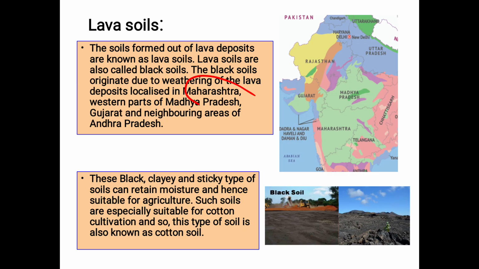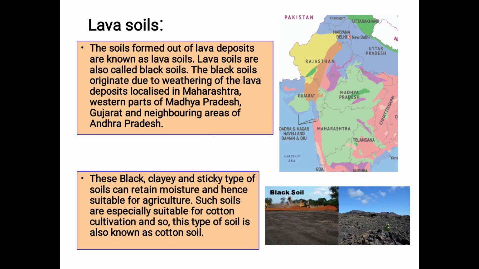localized in Maharashtra. So in India, they are found in Maharashtra, and the western part of Madhya Pradesh. Even in Madhya Pradesh, the western part. So this is Madhya Pradesh, right? So somewhere here you will find them. Also some portion in Gujarat and neighboring areas of Andhra Pradesh. So this is Telangana, and then this is Andhra Pradesh.